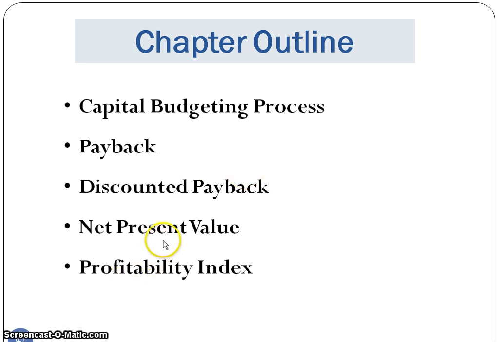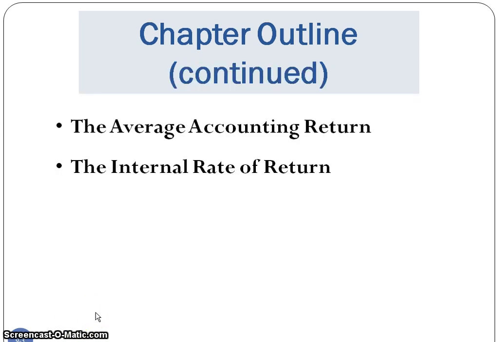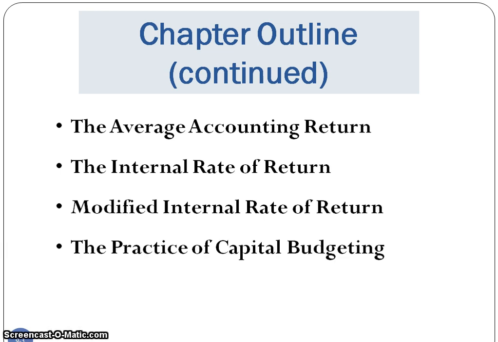Net present value is probably the best tool, and a couple of your homework problems focus on that, so make sure you learn and understand net present value. Profitability index is also a good tool to learn. We're not going to focus so much on average accounting return. We are going to spend some time on internal rate of return. One of your homework problems deals with that. Modified internal rate of return, we won't spend as much time on.